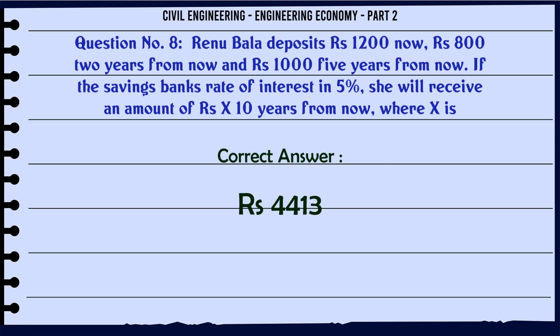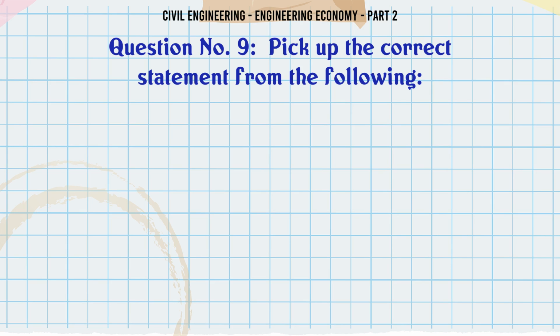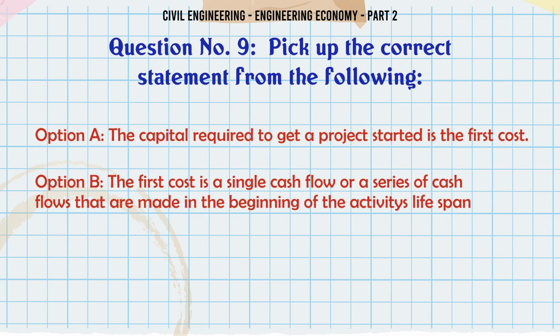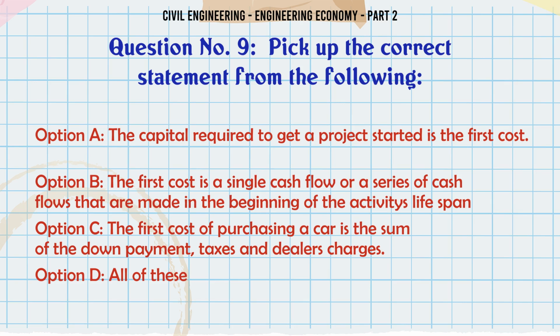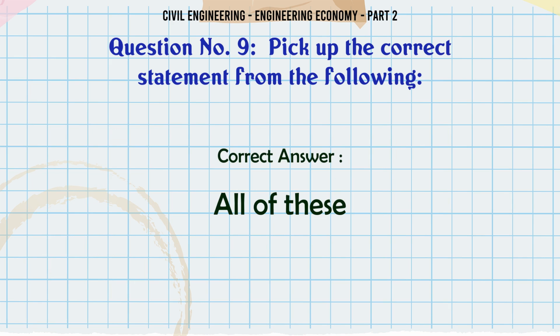The correct answer is Rupees 4,413. Pick up the correct statement from the following. A. The capital required to get a project started is the first cost. B. The first cost is a single cash flow or a series of cash flows that are made in the beginning of the activity's lifespan. C. The first cost of purchasing a car is the sum of the down payment, taxes and dealer's charges. D. All of these. The correct answer is all of these.